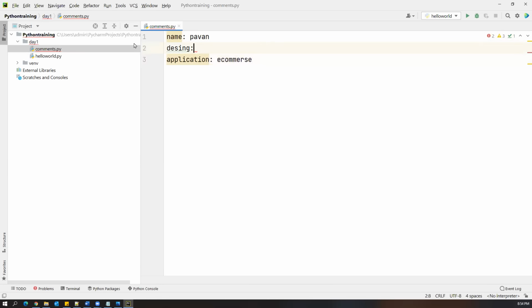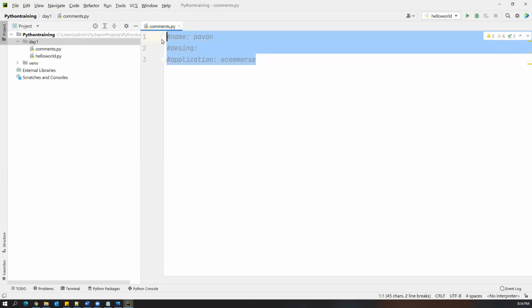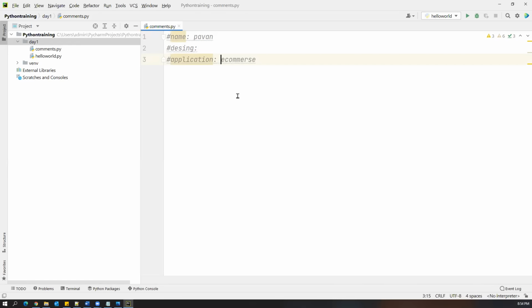If you want to write some description, you can put it in the comment section using a hash. Whenever we use a hash, these statements become comments. Python will not execute these statements at runtime. Python will just ignore them, because they are just comments. Whatever code you have written in your program, you can write comments for all the statements, and that will increase the readability of the code. So Python will just ignore the comments.